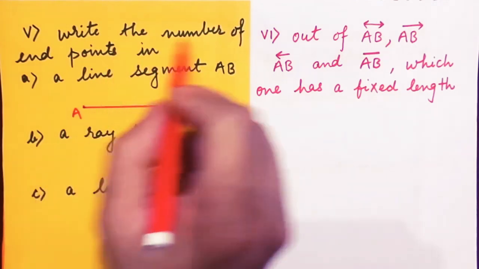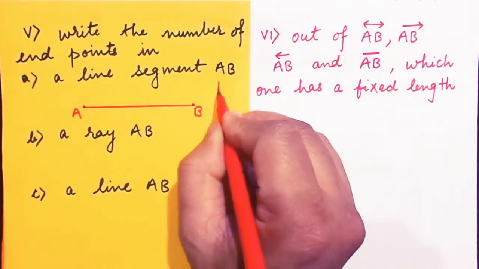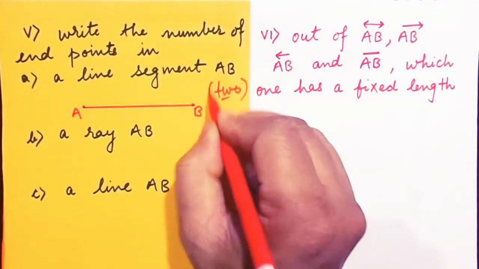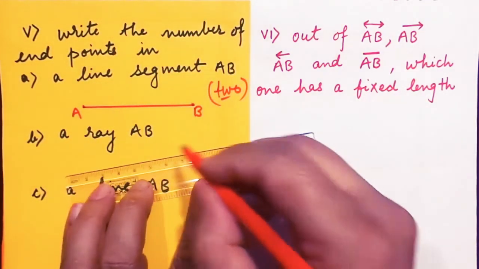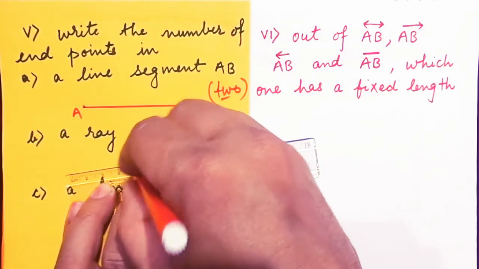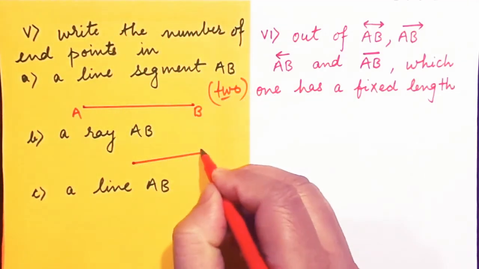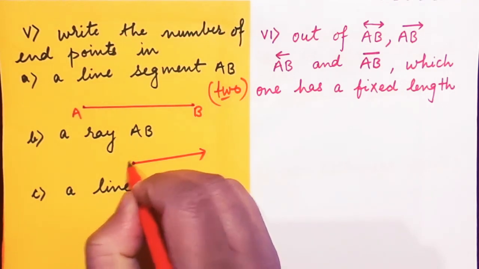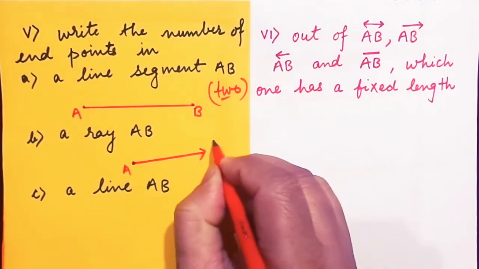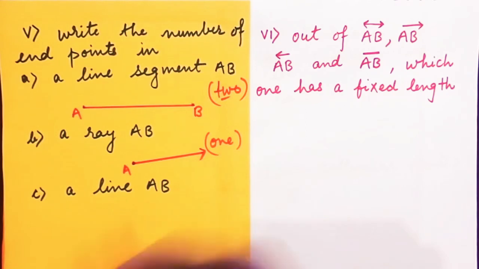Therefore, here our answer will be 2 endpoints. Okay, ray AB. So this is my ray AB, which starts from one point and moves in any direction. So naturally it has one endpoint, and we'll write 1.